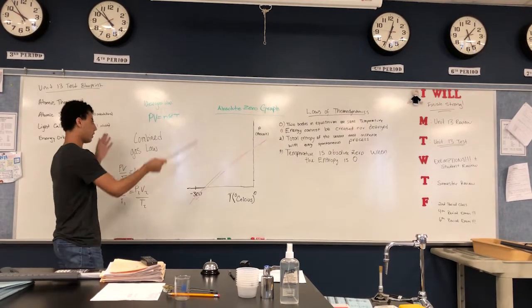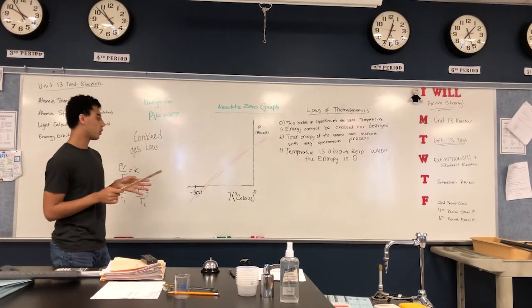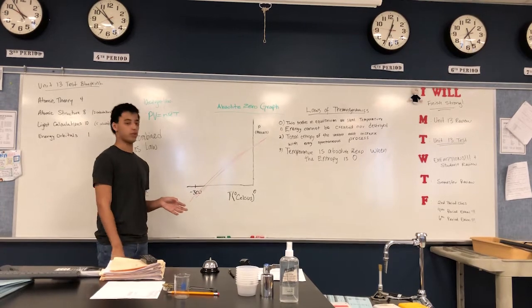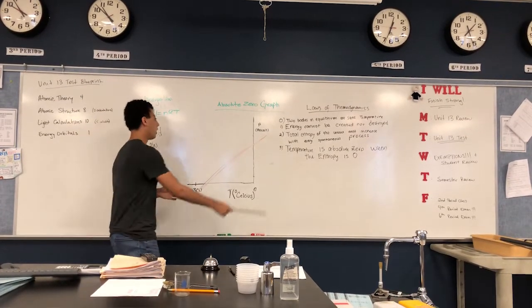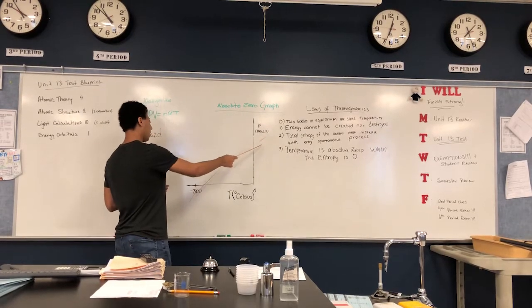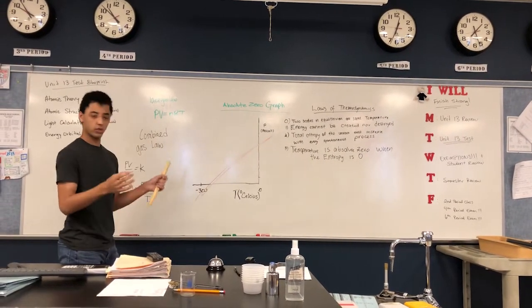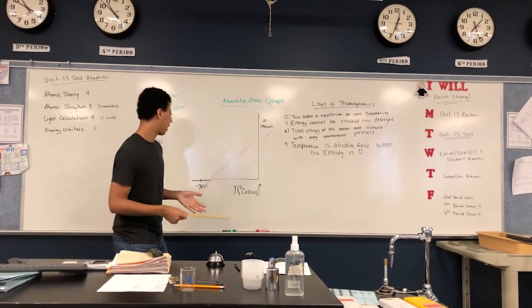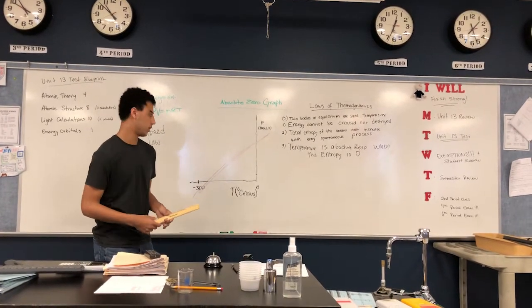So we can see that with this graph here. If we were to graph the temperature of an object relative to its pressure with all other conditions remaining constant, we could extrapolate it back out to the origin. Where pressure is zero, this should be the absolute zero, which in our case is negative 273 degrees Celsius.